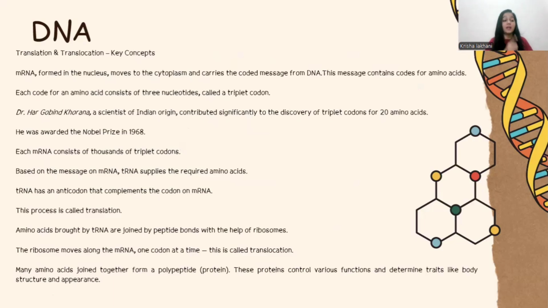So the mother is there to check that each and every child has been arranged properly. So translocation is done by ribosomes. Many amino acids join together by peptide bonds to form protein. These proteins control various functions and determine traits like structure and appearance, as I had already described.